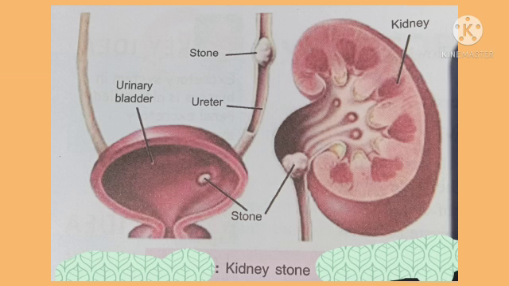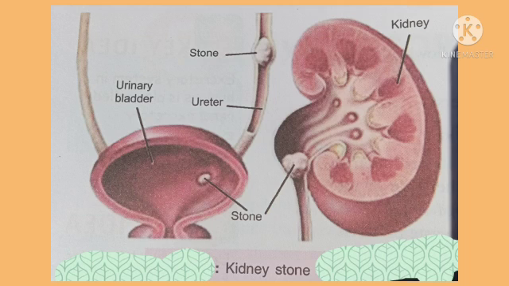Then kidney stones may form as a deposition of crystals of calcium oxalate, calcium phosphate and uric acid in various parts of the urinary system. They may form in the kidney, in the ureter or in the urinary bladder. They are also called renal calculi. They may be very tiny or as big as 2.5 centimeters in diameter. Mostly with the help of treatment, they pass out through the urine. But sometimes when they are too big, they can be removed through surgery only.